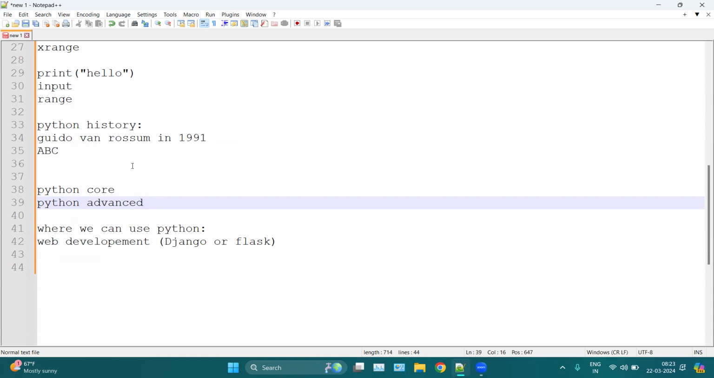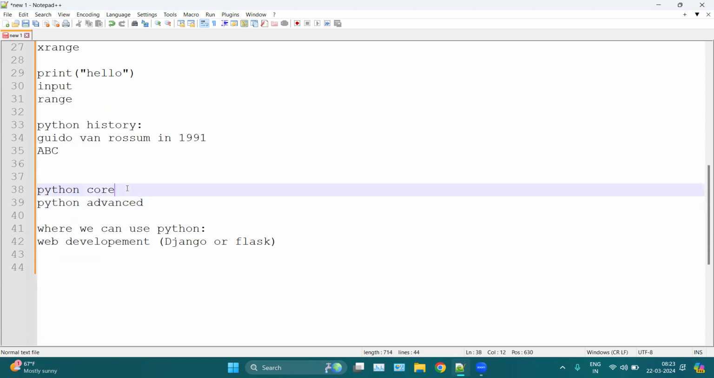For example, the data types, loops, conditionals, functions, etc. So Python core is for everyone. Whenever you want to start with Python, you can start with Python core. It covers the entire basics of Python, like the fundamentals of Python. That is what Python core is.